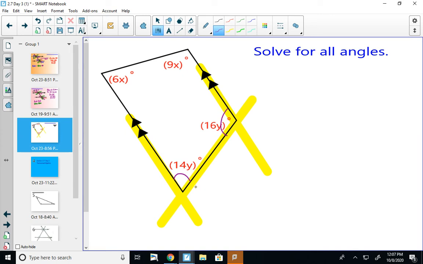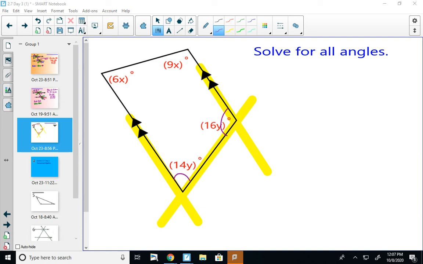Once you figure out what they are, ask yourself if they're equal to each other or if they add up to 180. And again, you can usually do this just by looking at the picture. It doesn't look like those two angles are equal, so they're going to have to add up to 180.